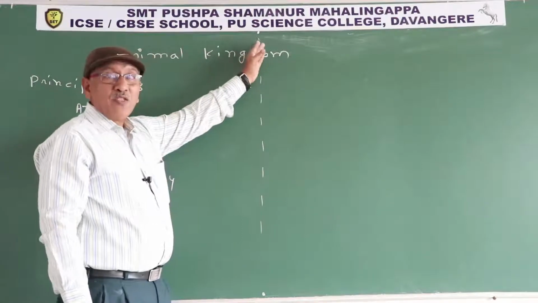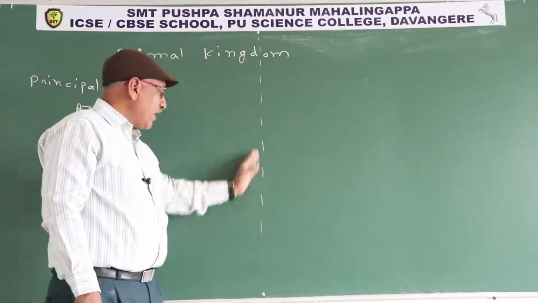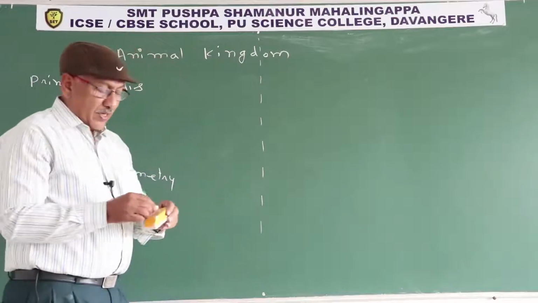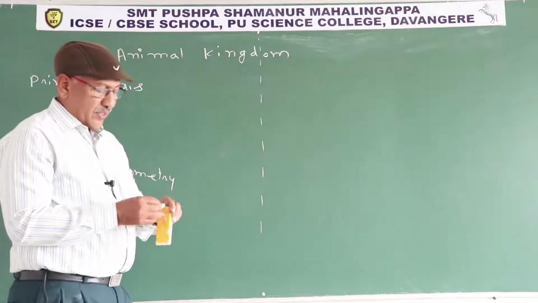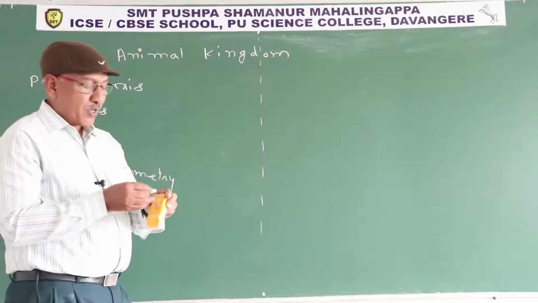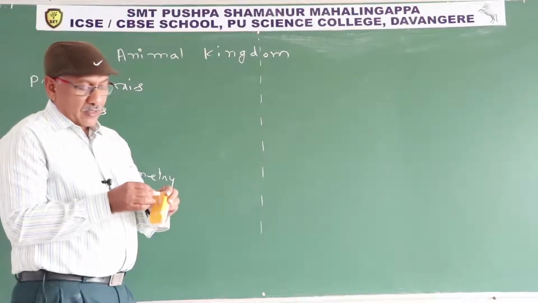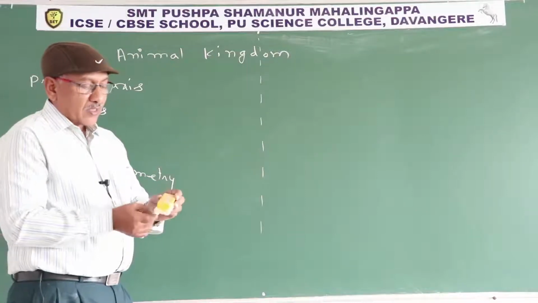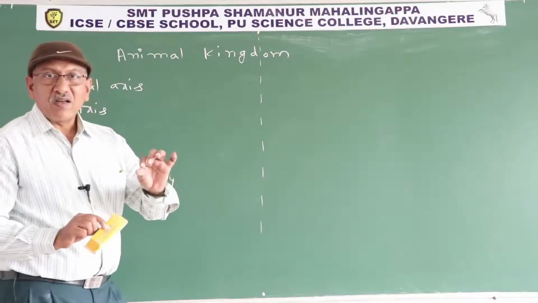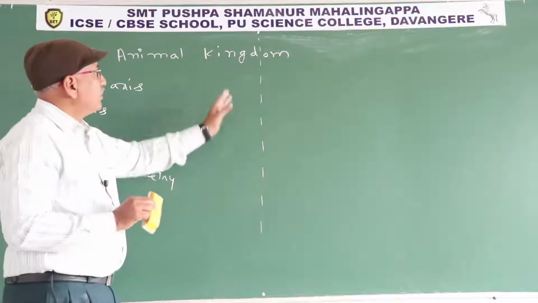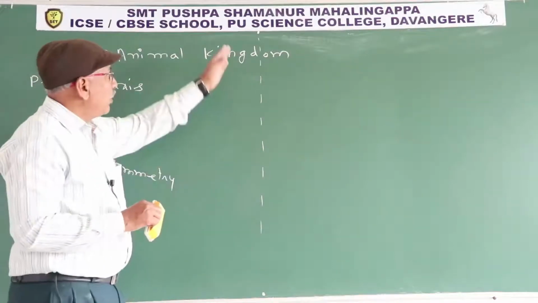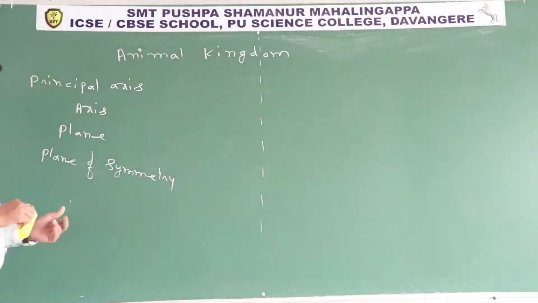Principal axis is an imaginary straight line connecting two midpoints present on the same surface, or connecting two midpoints present on different surfaces. If we cut the animal through the principal axis only, the body becomes two equal halves.